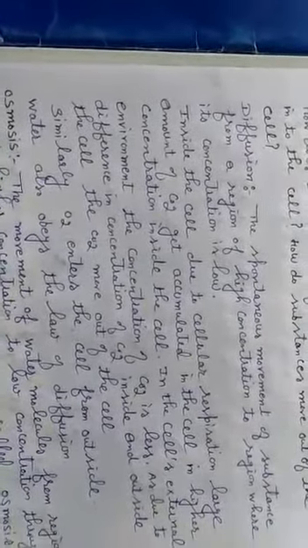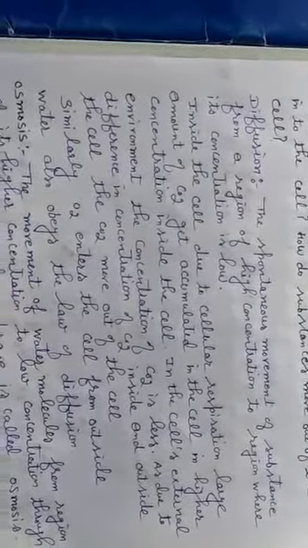As we know, inside the cell, due to cellular respiration, a large amount of CO2 gets accumulated. So the concentration of CO2 is more inside the cell and less outside the cell, in the cell's external environment. So CO2 moves out of the cell. In the same way, as oxygen is used by the cell, the oxygen concentration is less inside the cell and more outside the cell. So oxygen will enter into the cell from outside.